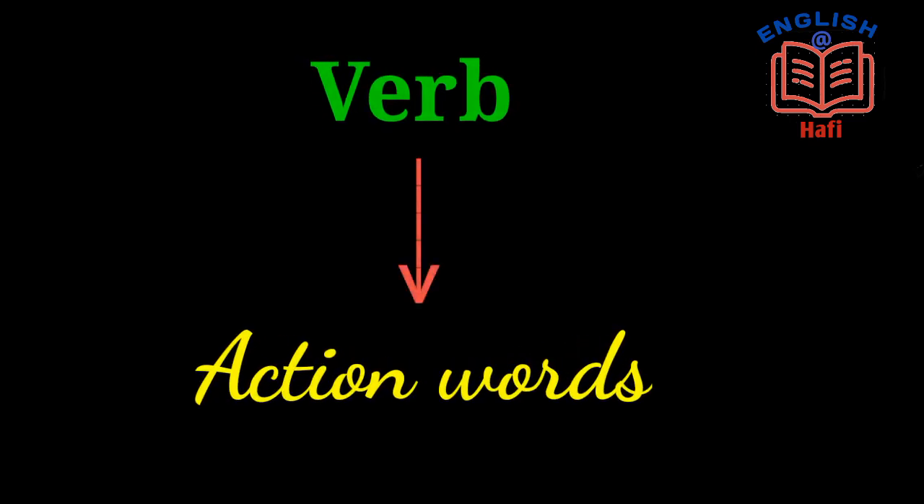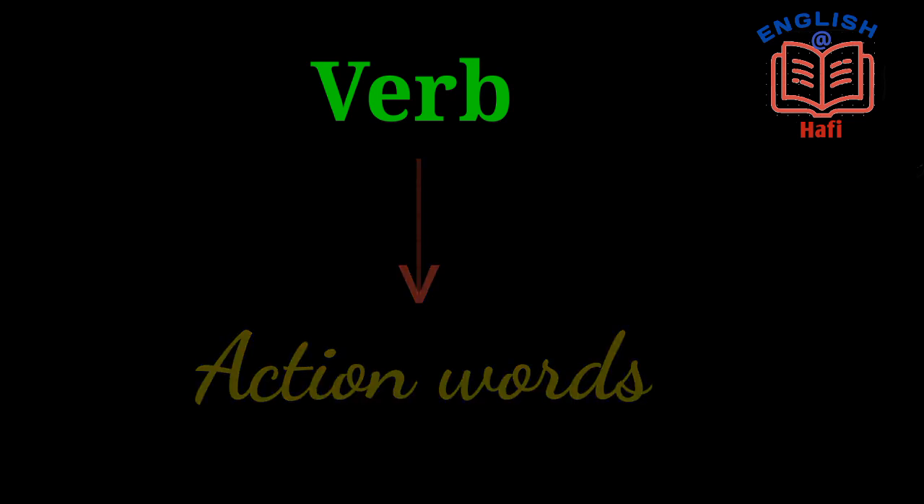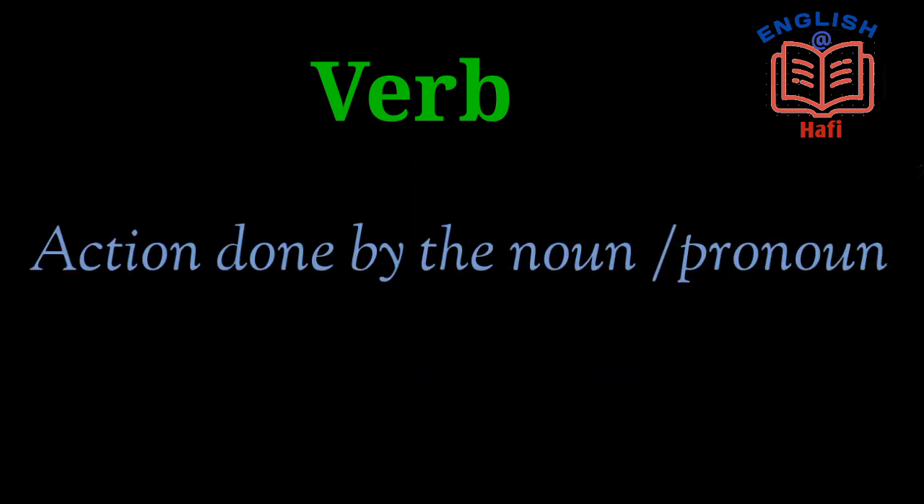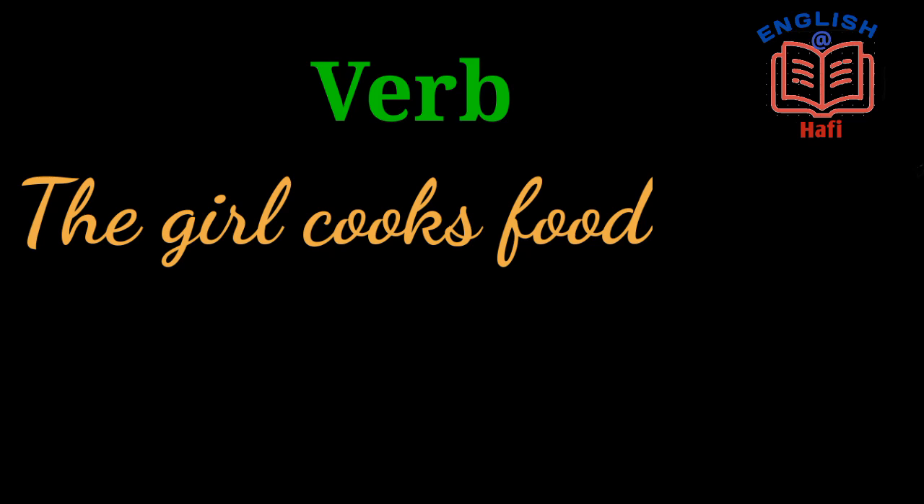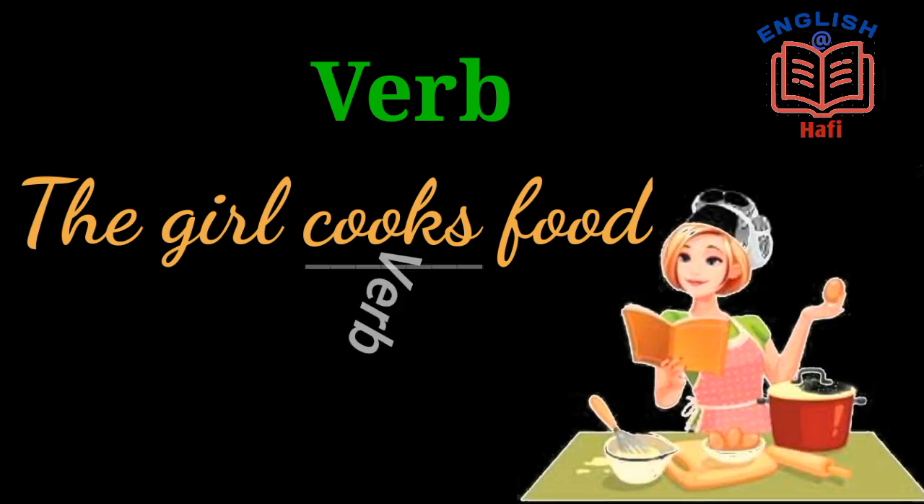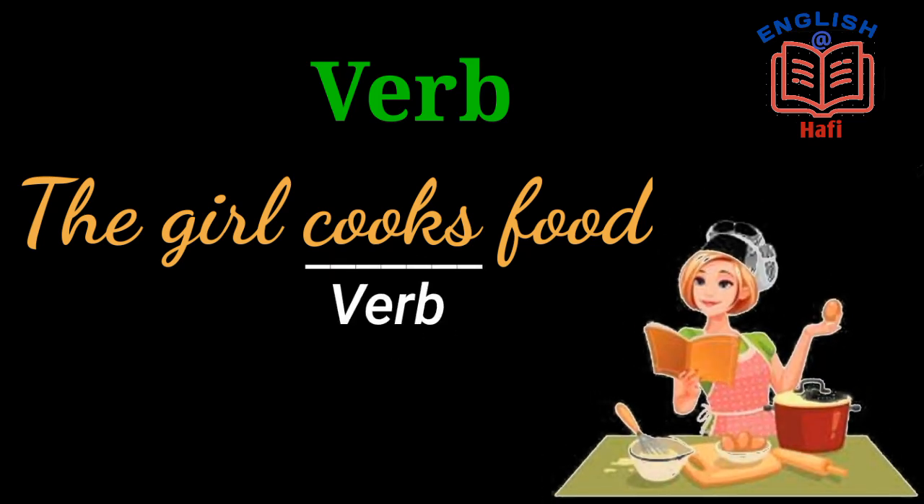What is a verb? All action words are called as verb. The action done by the noun or the pronoun. Let us take the same example. The girl cooks food. So here cooks is the action done by the subject, the girl, and hence cooks becomes a verb.